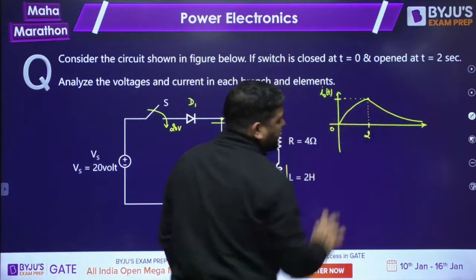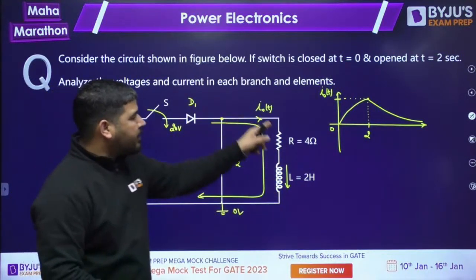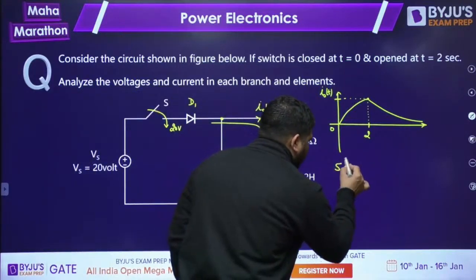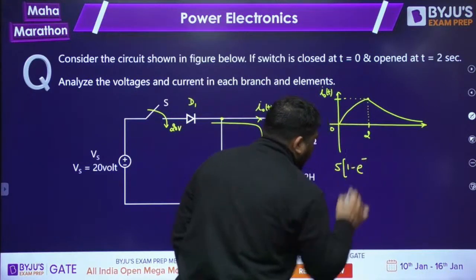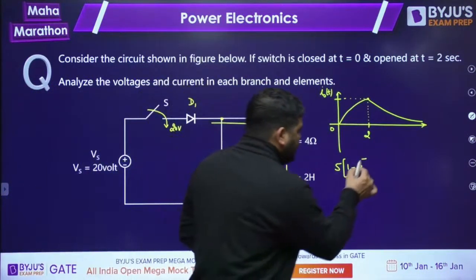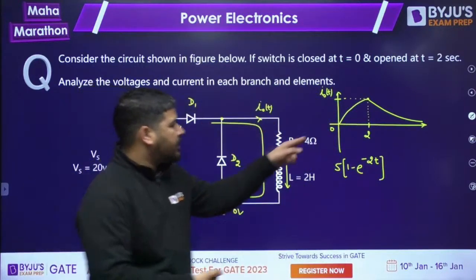You have to write the current equation, for when this switch was closed. Can you write the current equation directly? Yes, we can write it. 20 by 4, that is 5, into 1 minus e to the power minus R by L t. R is 4, L is 2, so it will be minus 2t. Okay, this will be the current equation, guys.